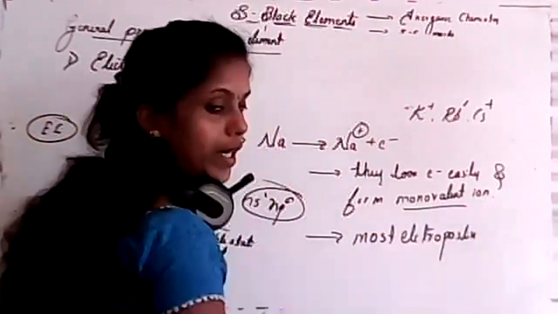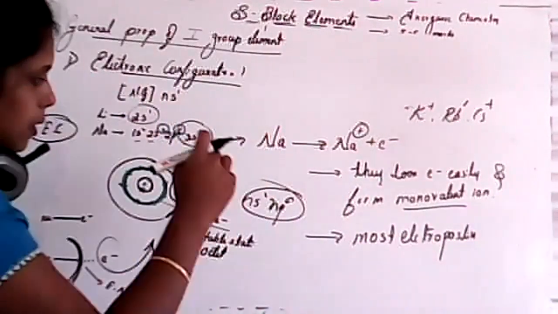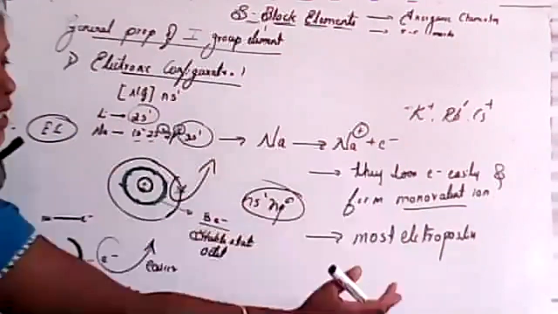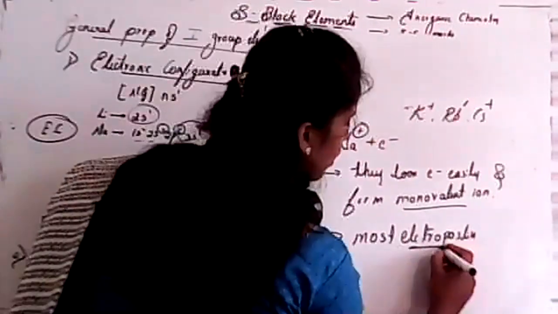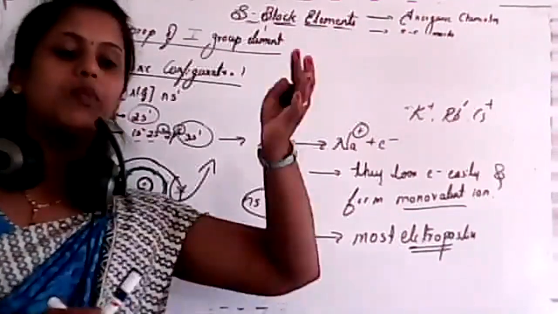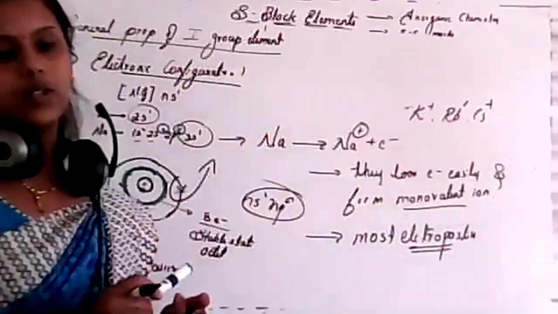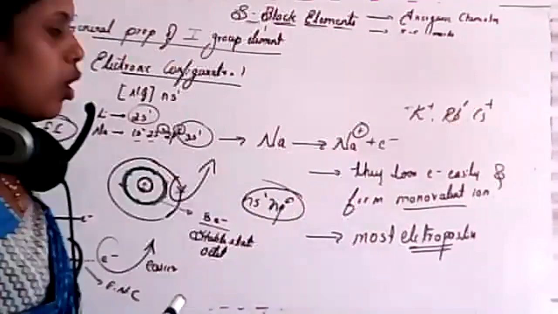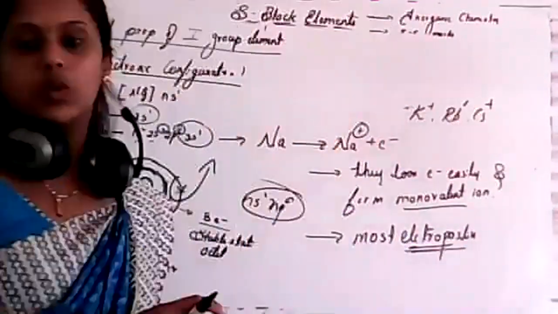Why is it most electropositive, students? Because it can easily donate electrons. If it gains an electron, it is electronegative. But here sodium can easily give an electron, so it is most electropositive.